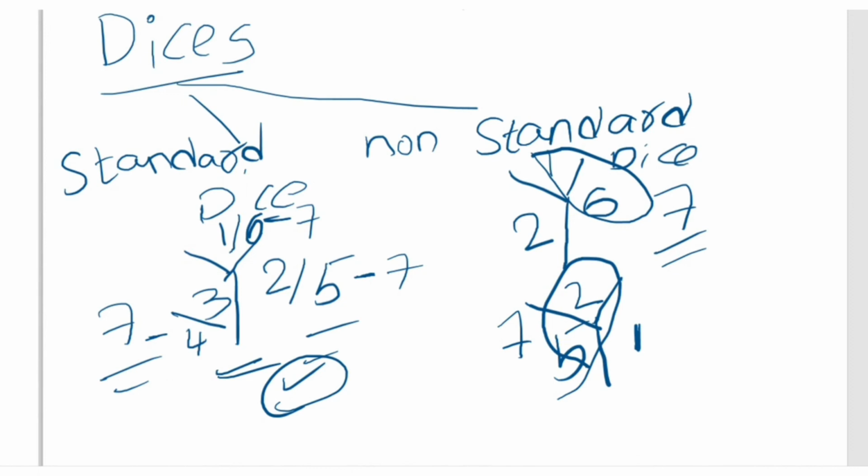In non-standard dice there are two or more figures, but not more than four. So that is the concept of non-standard dice.